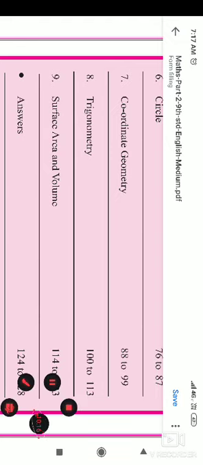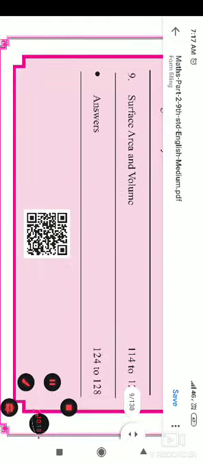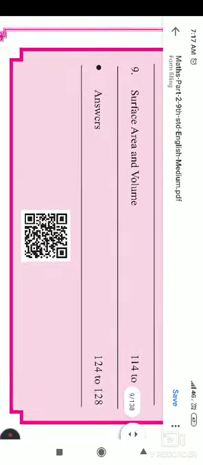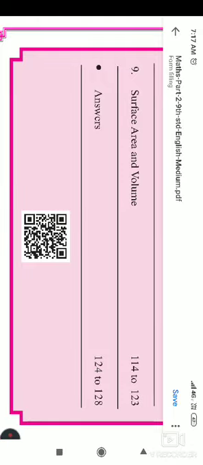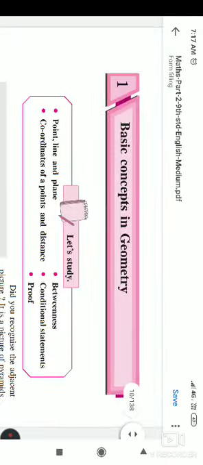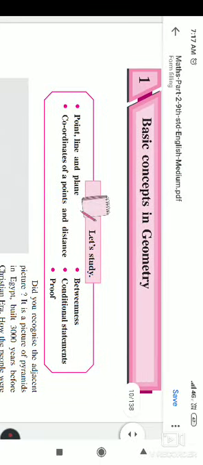Okay, and after that there is a QR code again. I just now told you, if you scan it you will get information regarding these topics. And now the first lesson of our geometry textbook is the basic concepts in geometry.